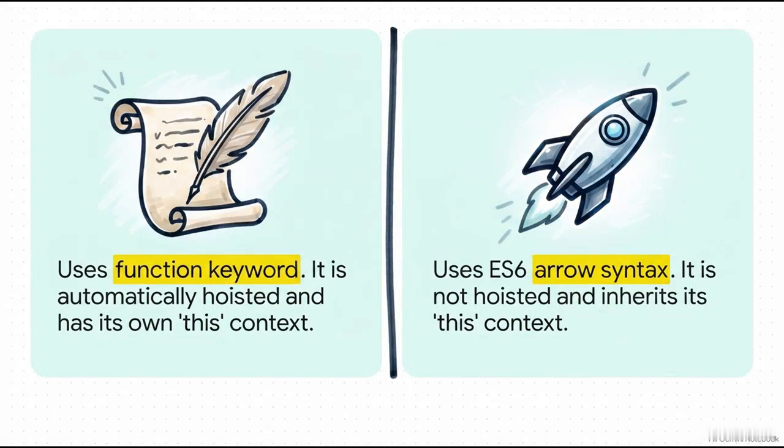But, just like our variables, functions evolved dramatically during that 9-year span. Old-school regular functions use the function keyword, they get automatically hoisted, and crucially, they create their very own this context. Meanwhile, modern ES6 fat arrow functions use that super clean arrow syntax, they are not hoisted when you store them in variables, and this is the real game changer for complex apps. They actually inherit the this context from their surroundings. That perfectly fixes those annoying object context bugs we used to deal with all the time.